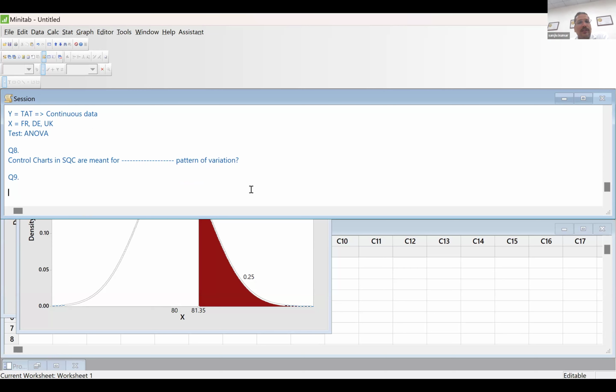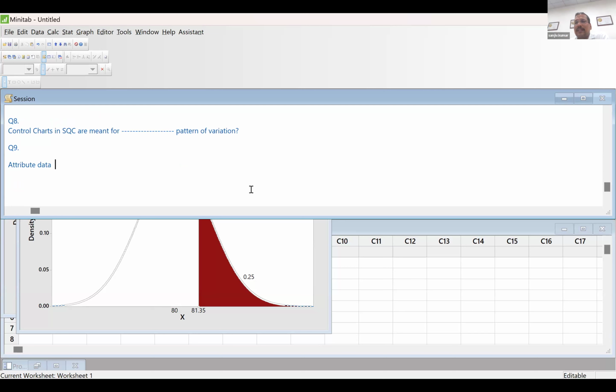Name of the chart that deals with the characteristics that are impossible to measure, but can be observed as absent or present from the product. It is attribute data, present or absent. So which chart? It presents, makes the part unusable.